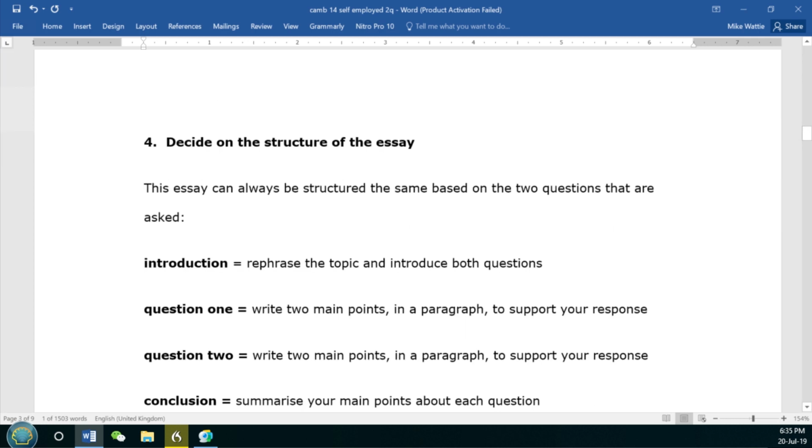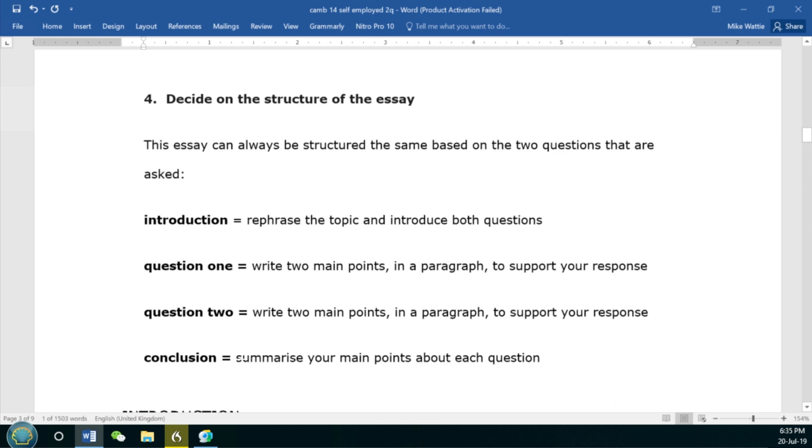Step 4 in planning, we want to decide on the structure for our essay. And actually a 2-question essay can always be structured the same way. I've got another video on how to structure 2-question essays, and if you feel you want more guidance on how to structure these essays, you can have a look at that. Have a look under my channel. You should be able to find that video. If I remember, I'll put the link in the description below this video.